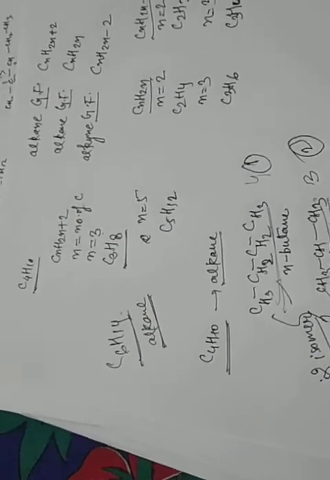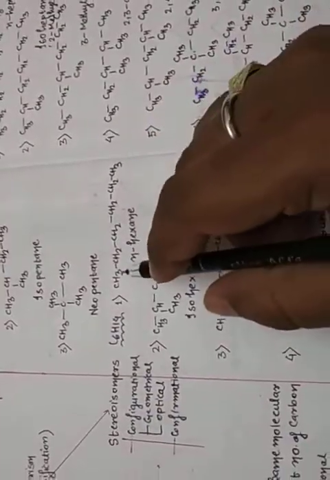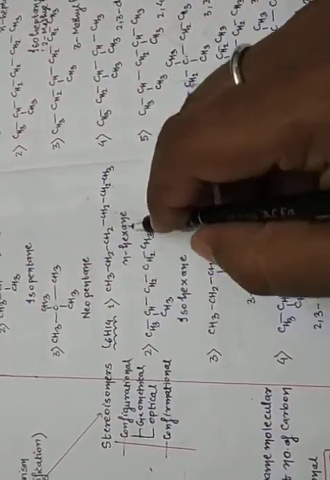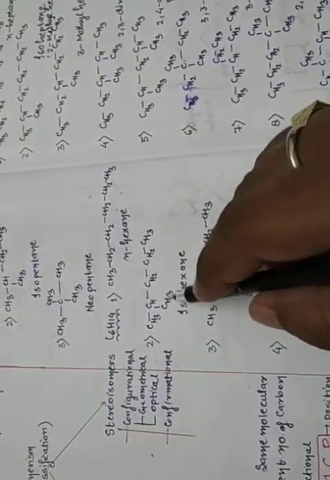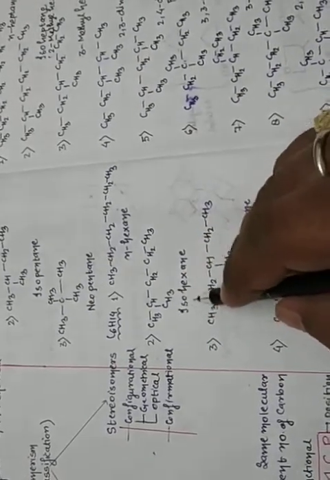Clear? C6H14, again I am explaining, then I am giving the homework. Okay, C6H14. There is a structure with 1, 2, 3, 4, 5, 6 carbons, which is hexane. There is also a structure of the same molecular formula where the second carbon contains CH3. This is isohexane.